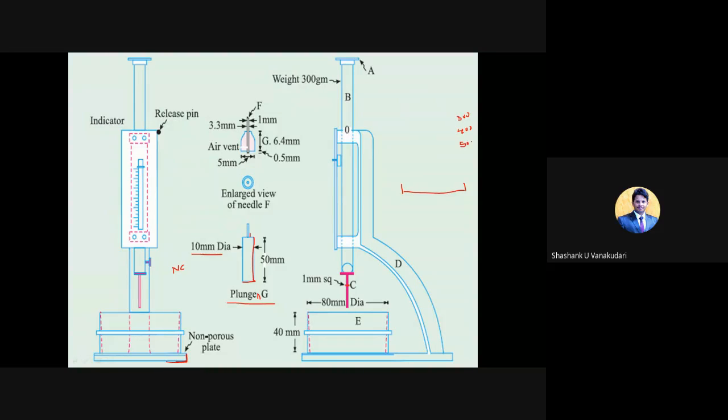No matter how much cement you take, the water quantity should be determined for that weight. So first we need to check for 25% of the water. In this, you can take any quantity. I am going to take 400 grams of the cement, right? For 400 grams of the cement, we are going to take 25% of the water.